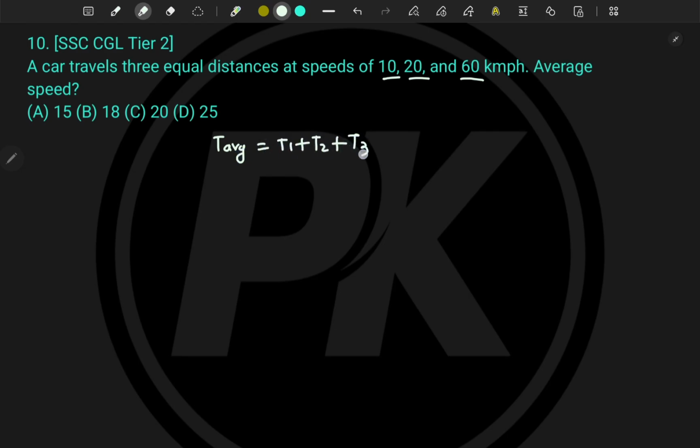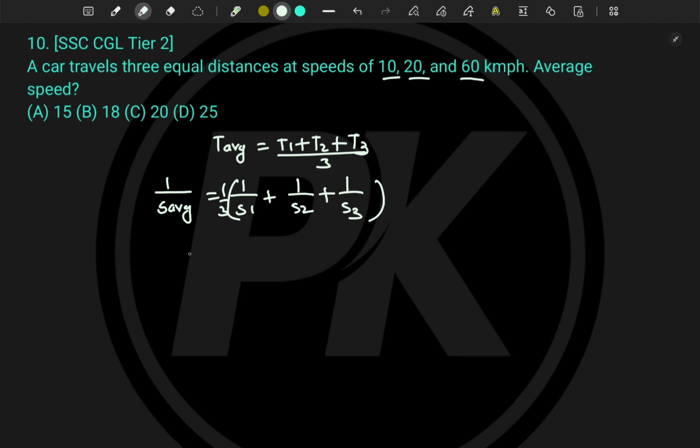Now here in this case we have t3, and we have derived one formula, that 1 upon s average is equal to 1 upon s1 plus 1 upon s2 plus 1 upon s3. For 2 we have already calculated; now this is for 3. As we have 3 speeds, it is divided by 3, and hence this 1 by 3 will also come here. This way you have to remember the formula.